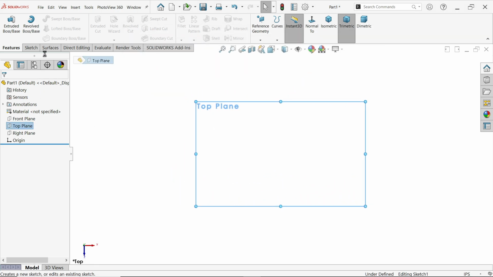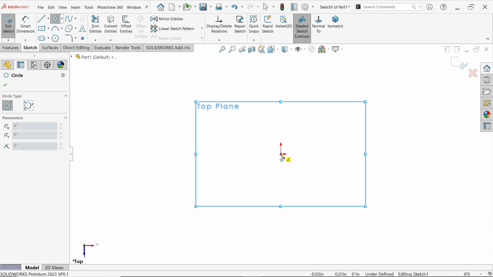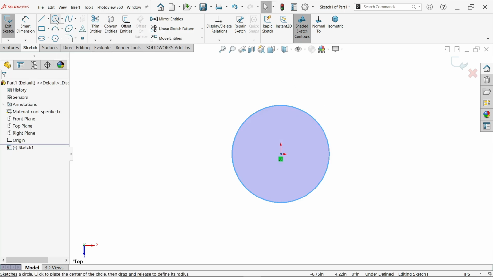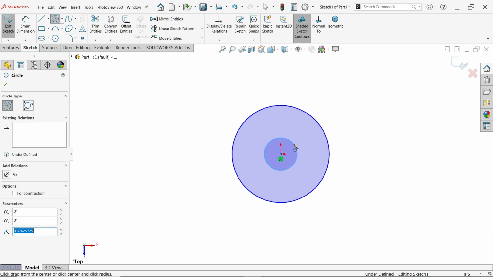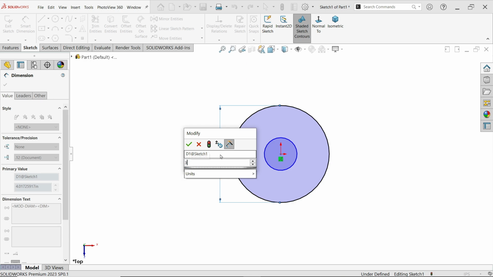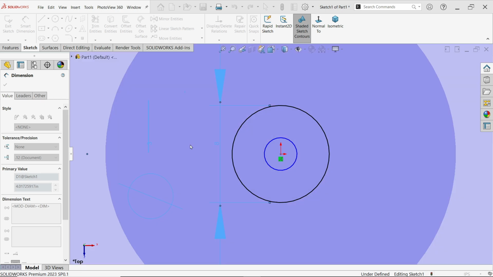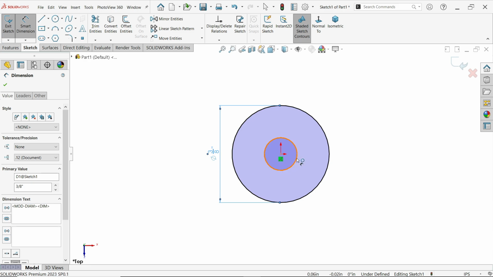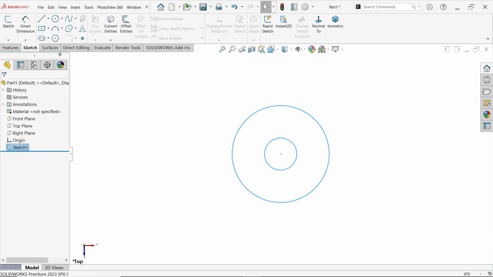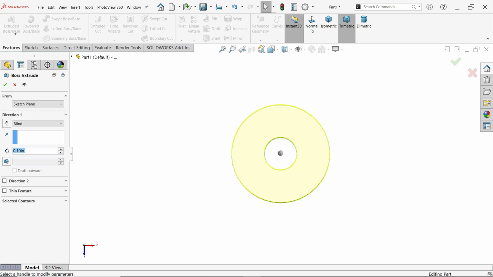Top plane, sketch. Now activate the circle tool and start from the origin. With the help of the left mouse, just click and drag, and press the escape key to get out. Okay, again I'm going to draw one more circle for the inner one. Escape key to get out. Now let me define this diameter. This is going to be 3/8 inch. The smaller one, 1/8 inch. Now exit and activate the extruded boss base feature.